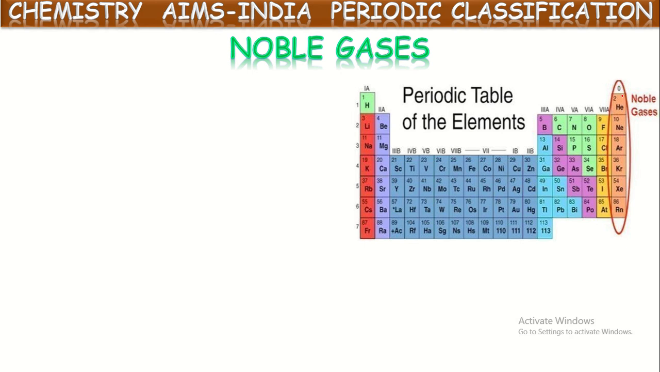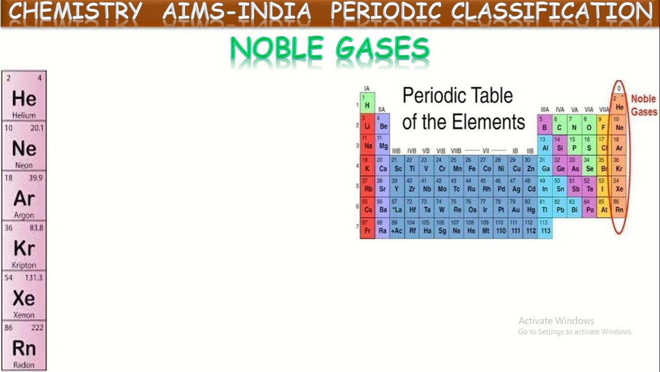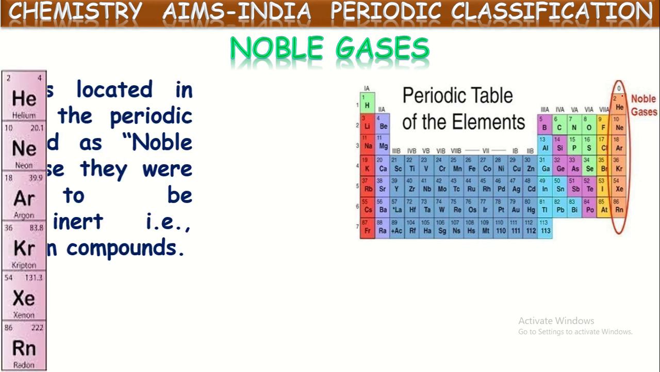So these elements are called noble gases because they do not participate in chemical reactions. They will always be idle. They do not combine with other chemicals, and they do not react themselves also. So they always exist in the atomic form only. That is why these gases are called noble gases. What are those? Helium, neon, argon, krypton, xenon, radon.